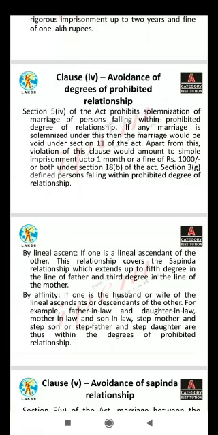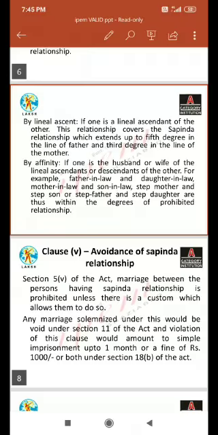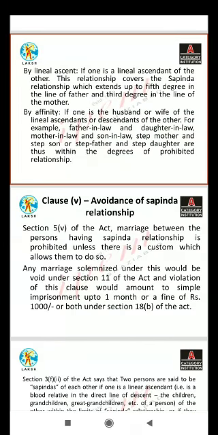Sapinda relationship includes relationship by half or uterine blood as well as by full blood and by adoption. Any marriage solemnized in violation of this would be void under section 11 of the act, and violation of this clause would amount to simple imprisonment up to 1 month or a fine of rupees 1000 or both under section 18 clause B of the act. Thank you.